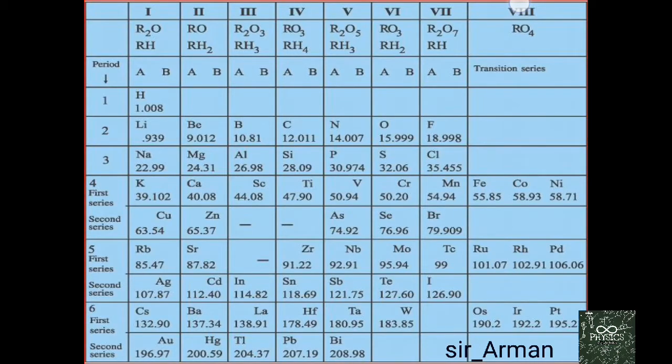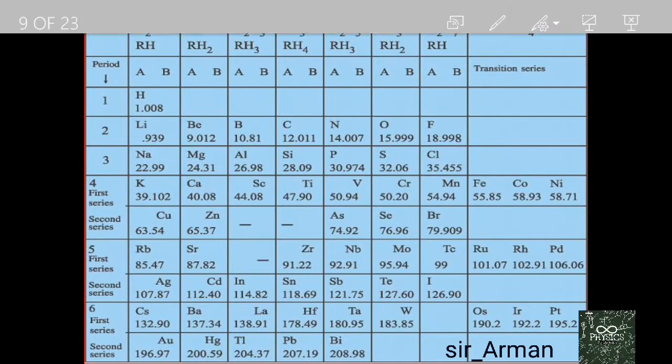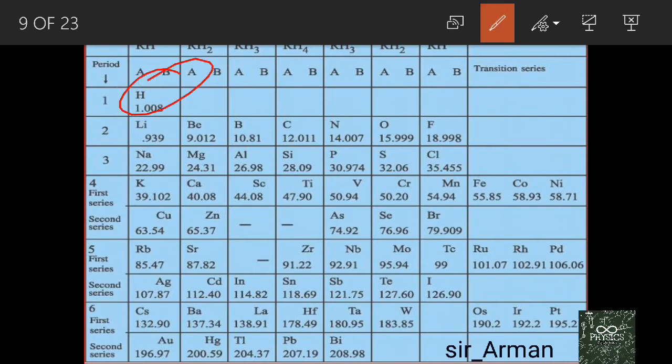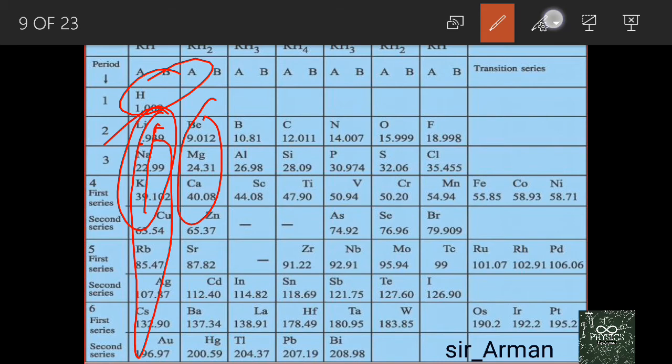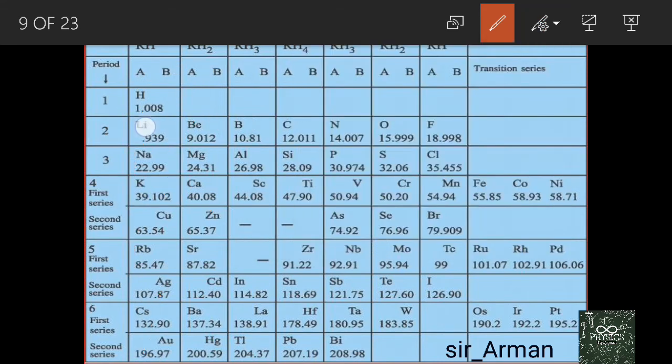So this is the periodic table that was given by Mendeleev. Here you can observe that if we ignore hydrogen, then lithium, sodium and potassium, all these elements have the same chemical properties. And beryllium, magnesium, calcium, the elements which are placed below, also have the same chemical properties.